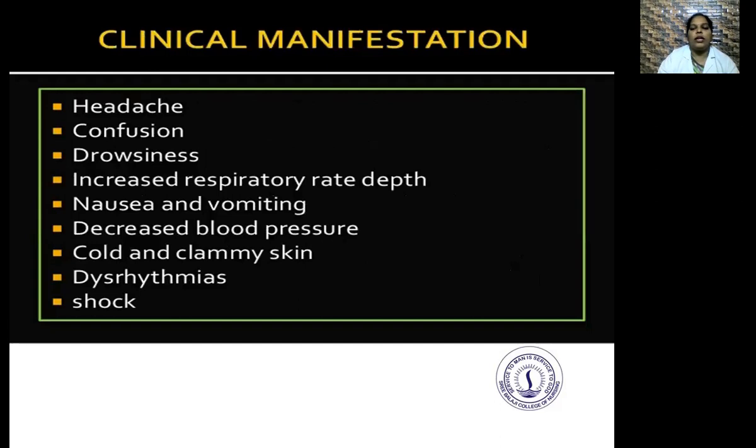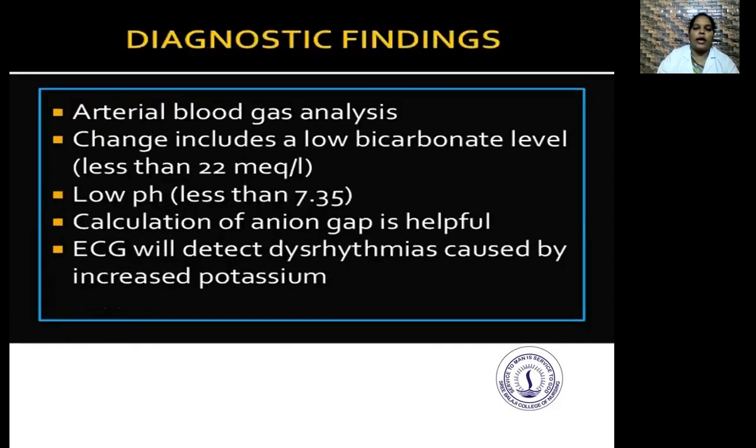The clinical manifestations are headache, confusion, drowsiness, increased respiratory rate, nausea and vomiting, decreased blood pressure, cold and clammy skin, dysrhythmias, and shock. The diagnostic finding is arterial blood gas analysis.